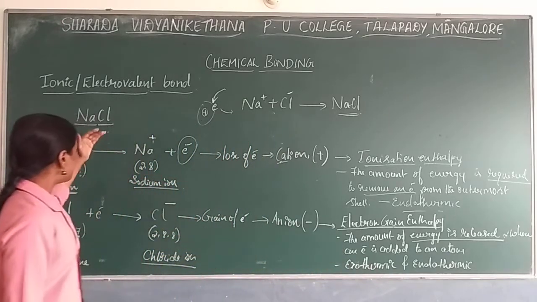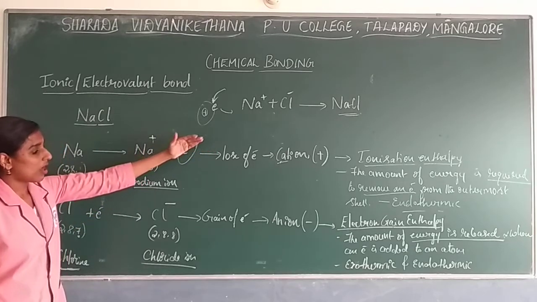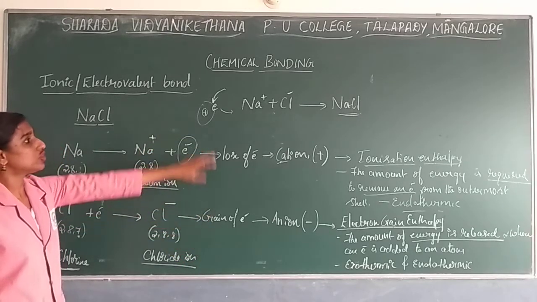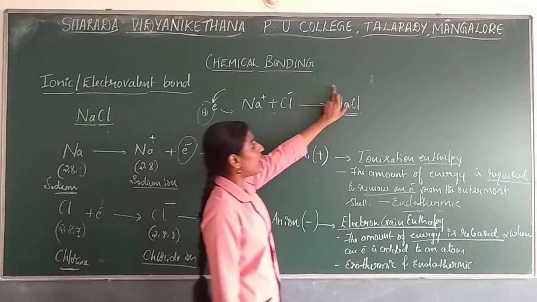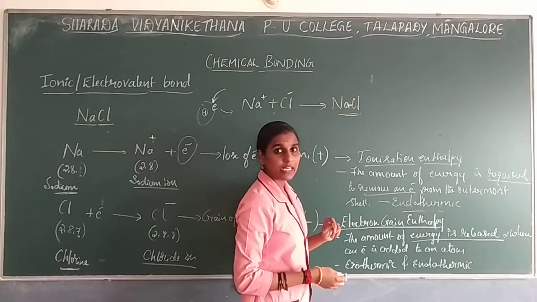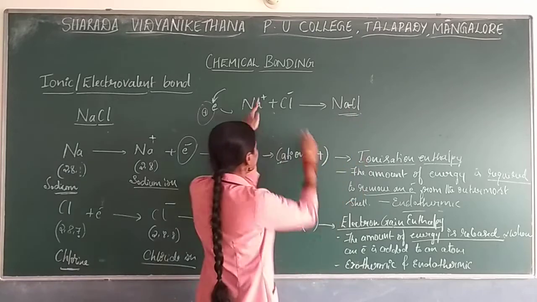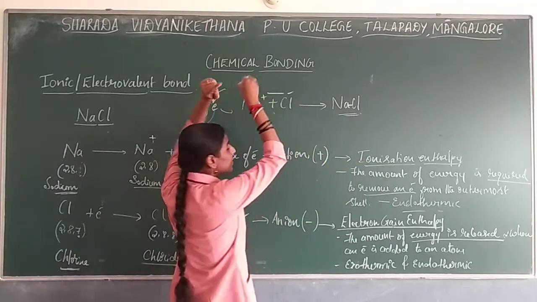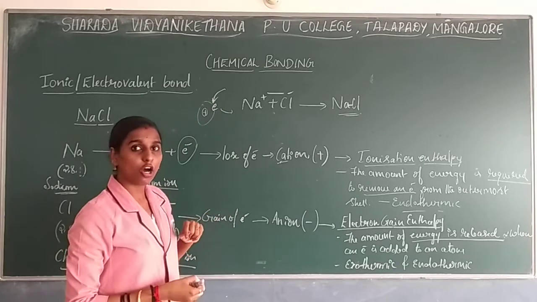By combining cation as well as anion, the formation of ionic compound will take place. The bond formed between these ions will be considered as ionic bond. So between these ions, whatever bond will be present, that will be considered as ionic bond.